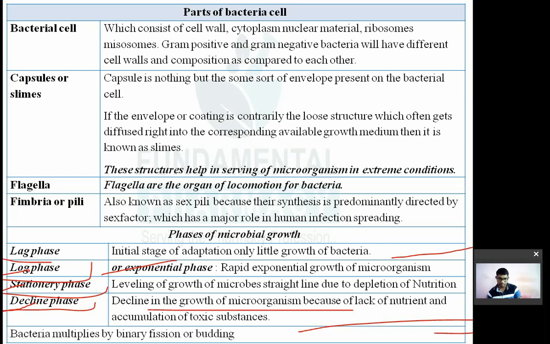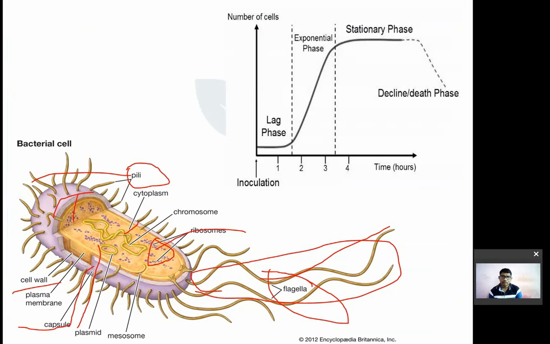Now bacteria multiplies by binary fission or by budding. If you want to read more about binary fission and budding, you can read from book. You can see over here, this is a graph. So if you plot time on x-axis, growth of bacteria on y-axis, you will get this graph. So this first is a lag phase, known as initial adaptation time. Okay. After that, exponential phase, so rapid growth of bacteria. So exponential growth, logarithmic growth, logarithmic or exponential growth of bacteria.